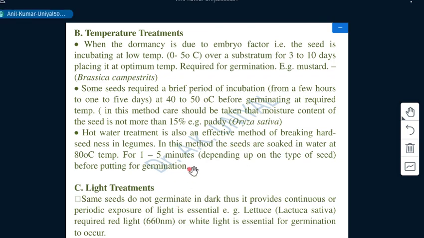Then next we have the dormancy breaking treatment that is light treatment. Photo dormancy type of causes are removed by this method. Under this light treatment, the gibberellin content of seeds gets activated. Some seeds do not germinate in the dark, thus it provides continuous or periodic exposure to light to enhance the activation of gibberellic acid.